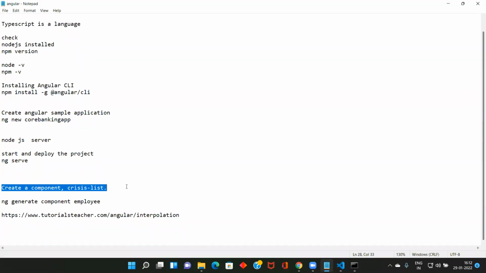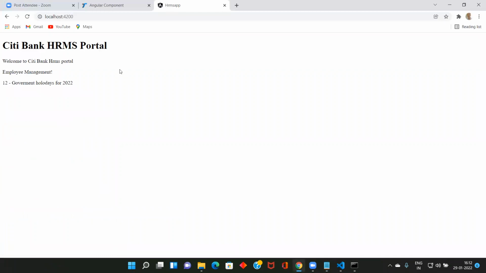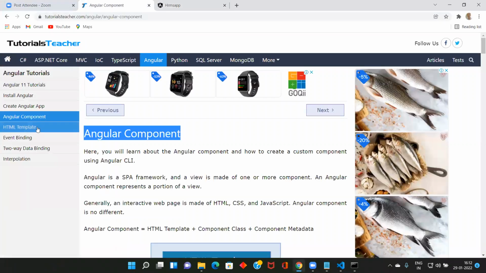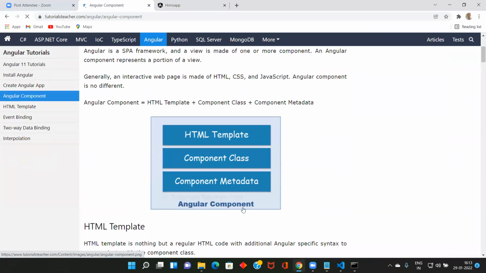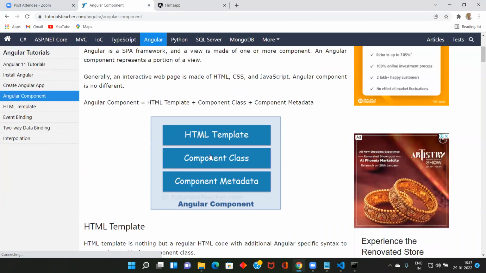Here in Angular, all the things are components. In JSP, we wrote something in servlet and JSP. Now here it's a combination of component and HTML template. If I say Angular component, it has a class, an HTML template, and metadata. This is the explanation given here when you read about Angular component: HTML template, component class, and component metadata.